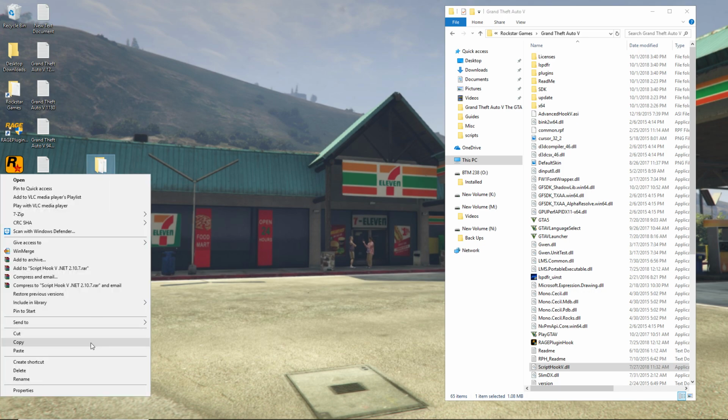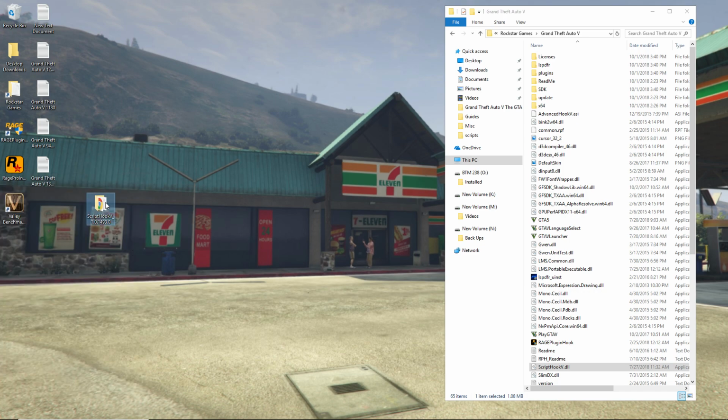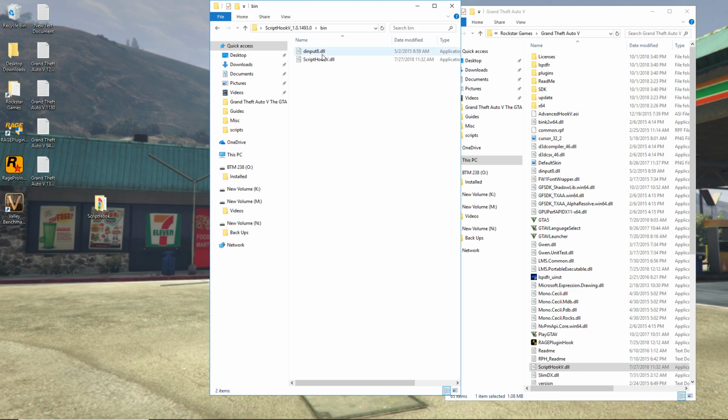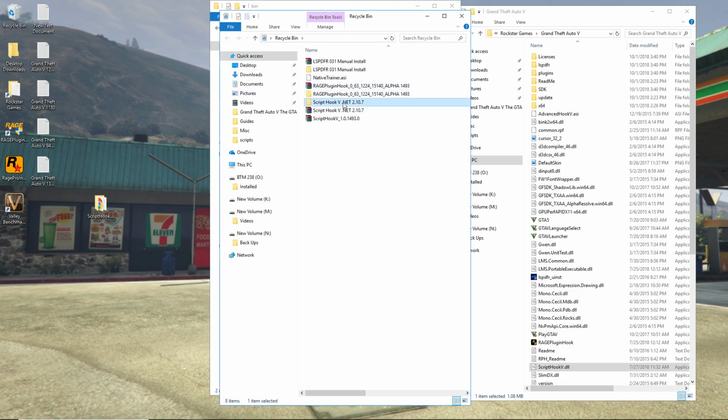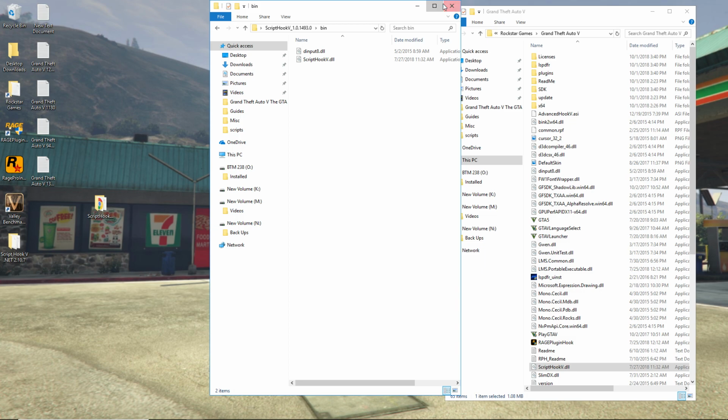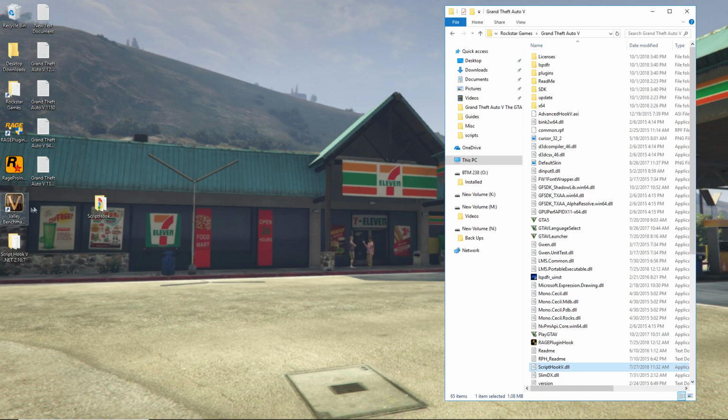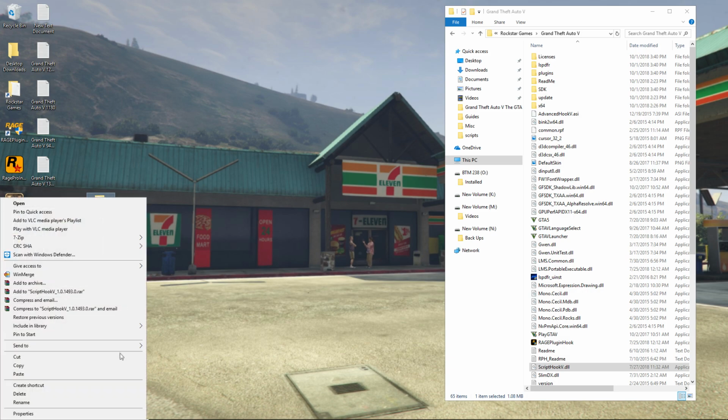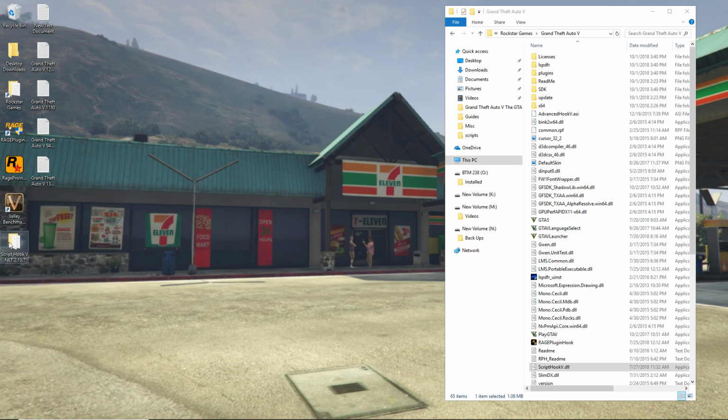So I'm going to get rid of this Script Hook V folder here. And we're going to, okay, I got rid of the wrong one. Excuse me. Okay, let's bring that back. We need this one, okay. V.NET, okay. All right, Script Hook V. Let's close this out and get rid of this. And there we go. And going back to Script Hook V.